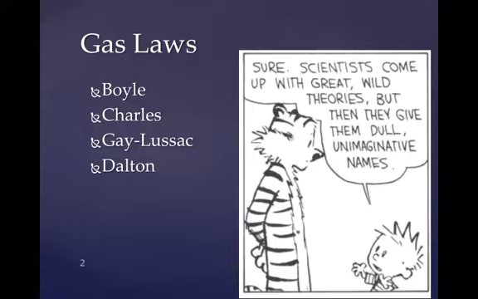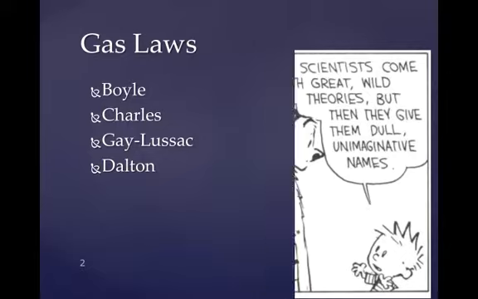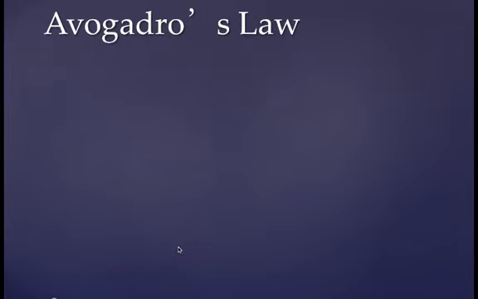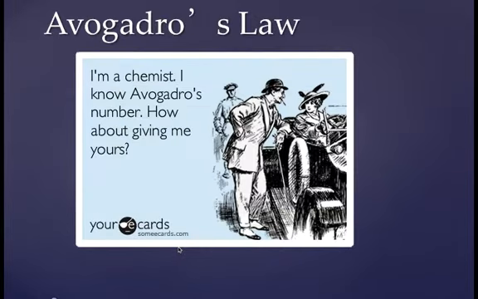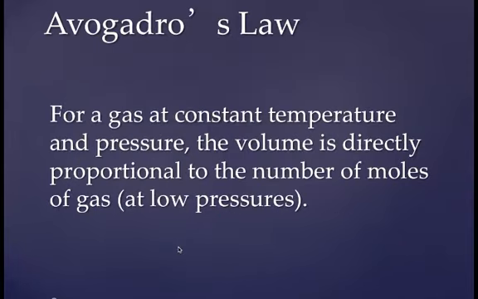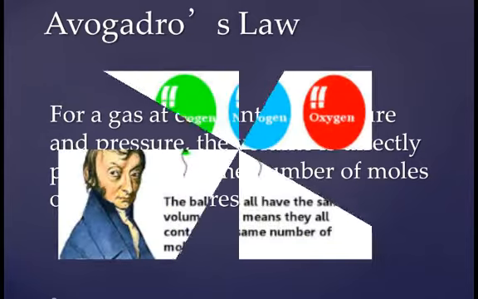Dalton's law is very, very simple. It's actually on your equation sheet, and Dalton's law was just that if you add up all the partial pressures of gases, they equal the total pressure. So that's pretty simple. Avogadro's law, remember he's the guy with Avogadro's number? Well, he did his work with gases because they were much easier to mess around with back in the day. So Avogadro's law was very simple. The volume of a gas, if you keep the temperature and the pressure constant, is directly proportional to the number of moles. And that's actually where we get the ideal gas law from. If you increase the number of moles, you increase the volume.